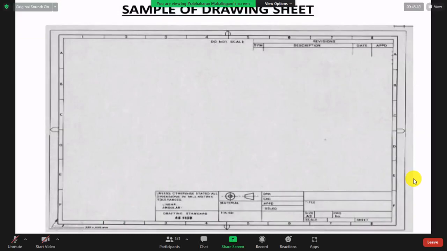Suppose you want to draw a very big railway line. You can't draw 1000 kilometer, the paper is very small. So you take 1 kilometer as 1 millimeter, reduced. Suppose you want to draw a small insect, or IC circuits, it should be 1 millimeter, half a millimeter.